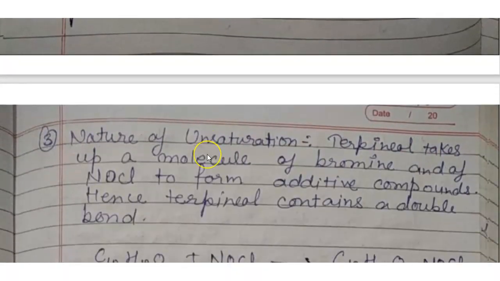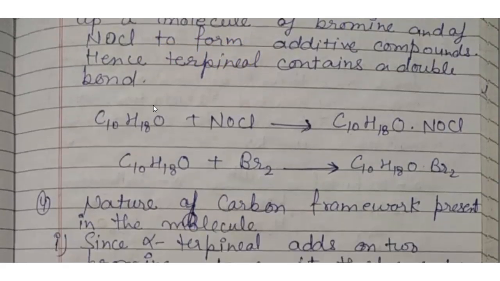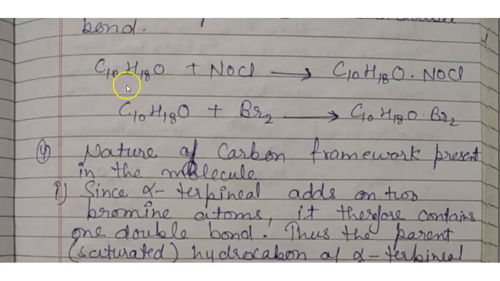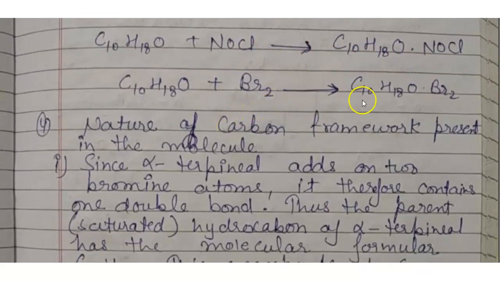Nature of unsaturation: terpineol takes up a molecule of bromine and of NOCl to form addition compounds, hence terpineol must contain a double bond. C10H18O with NOCl forms C10H18O·NOCl. Next, reaction with Br2 forms C10H18O·Br2.